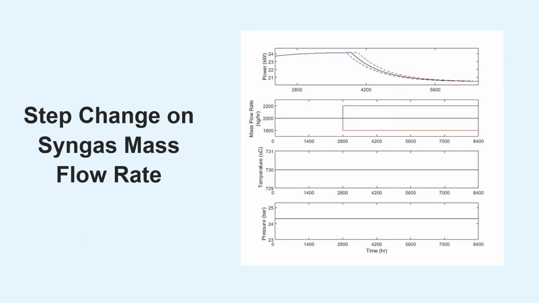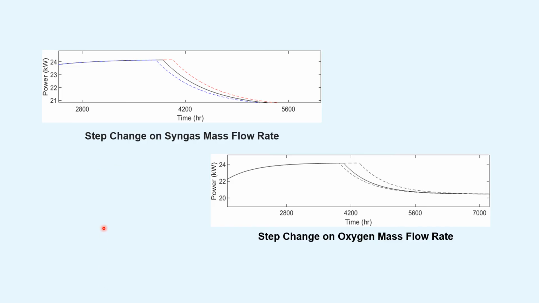We observe that for a negative step change, the power output increases. By comparing both of the experiments, we can say that syngas mass flow rate has a faster response than the oxygen mass flow rate. When applying the same step time, syngas mass flow rate is significant to the power output and thus selected to be the manipulated variable.